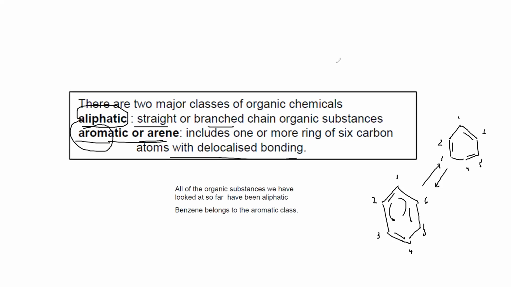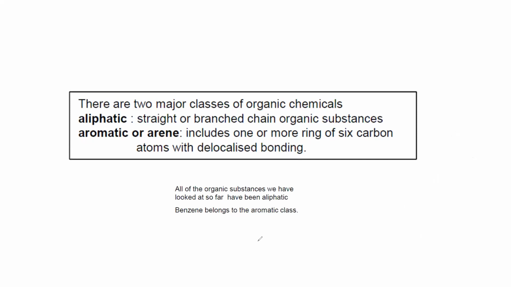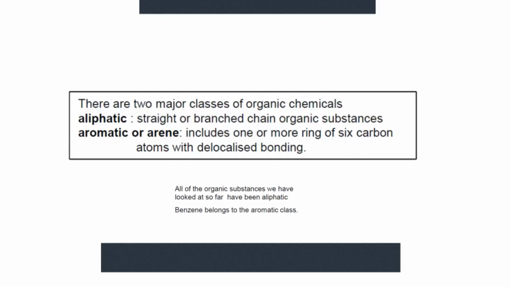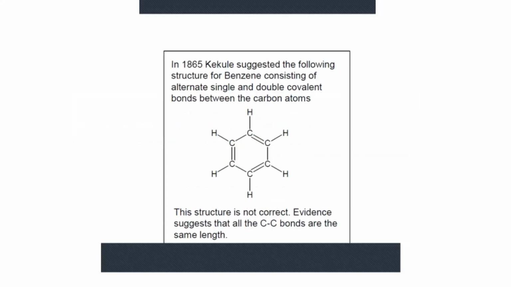So first copy this part. The main topic is arenes. The first person to explain the idea of a benzene ring was Kekulé, with his model in 1865.